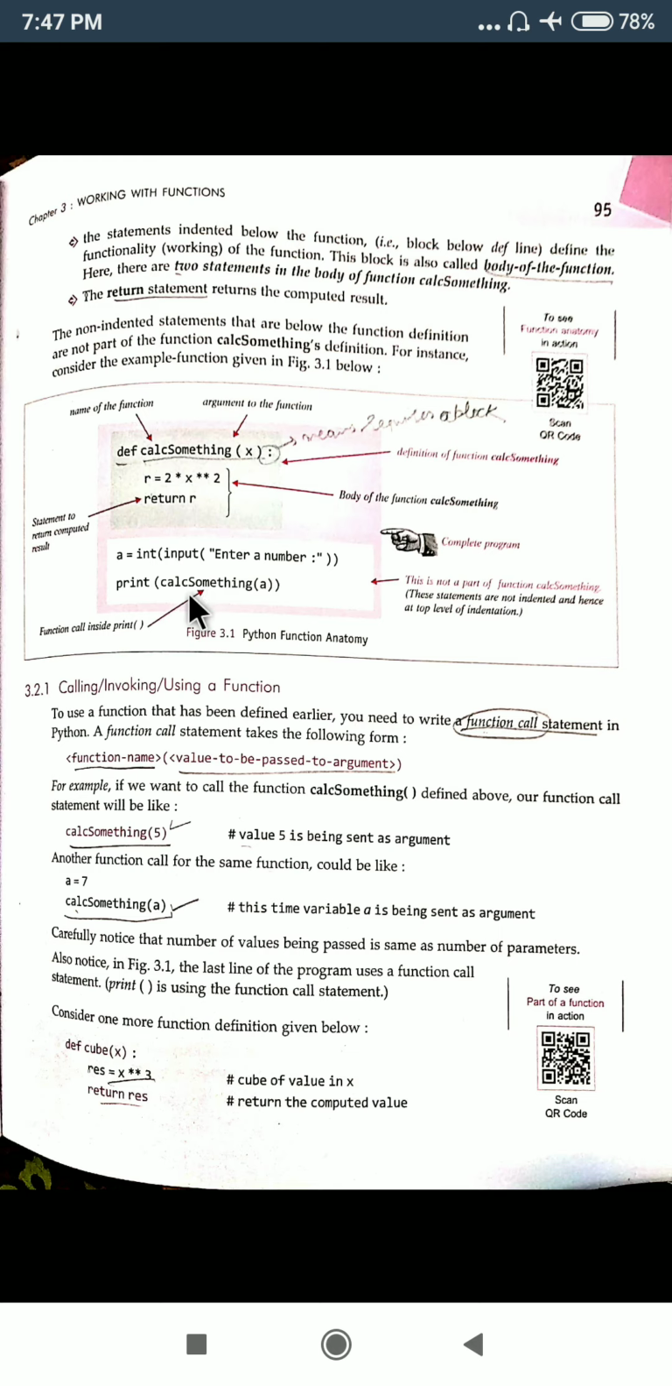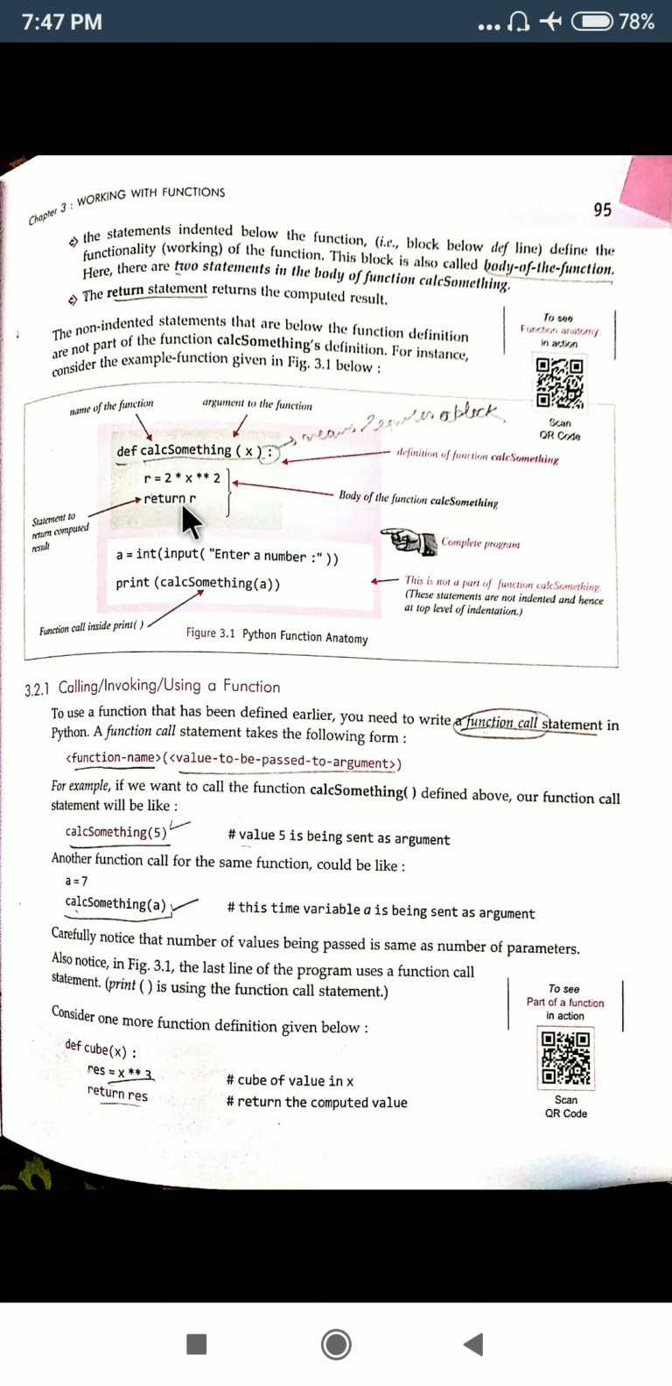Why? Because the name of the function is the same, it hardly matters what the name of the parameter inside this parenthesis is, there is no problem at all. Whatever value a is holding, it will directly pass to x. Once x gets this value, it will pass it here, and this particular calculation will be done and the value after calculation will be stored in r.